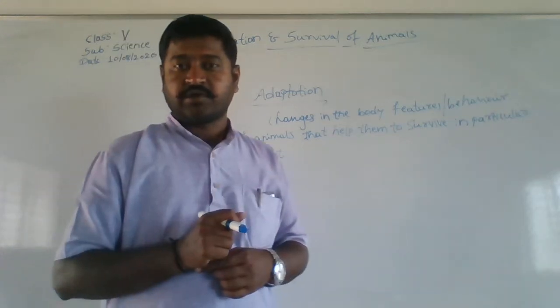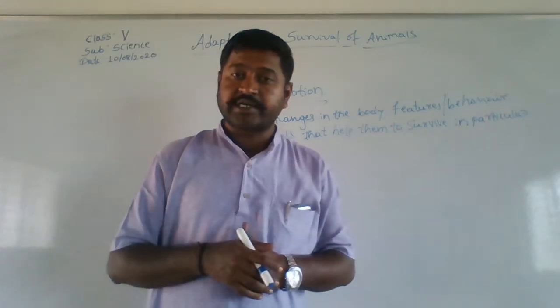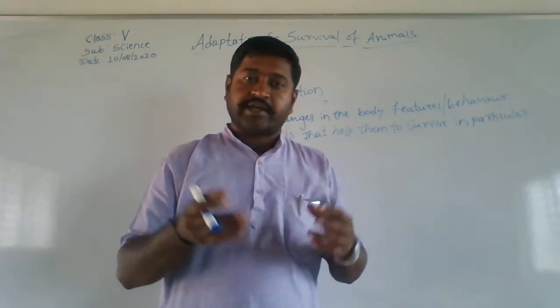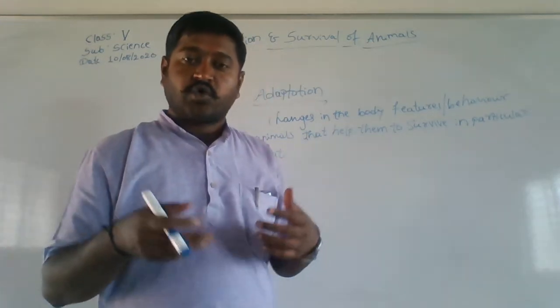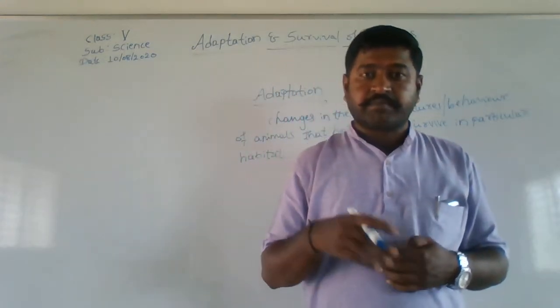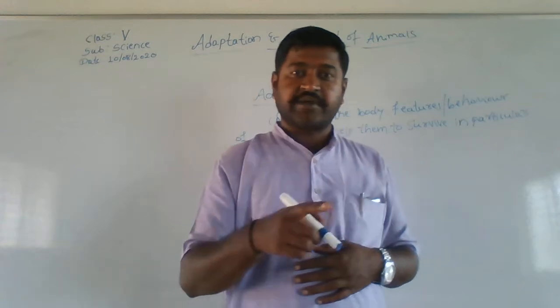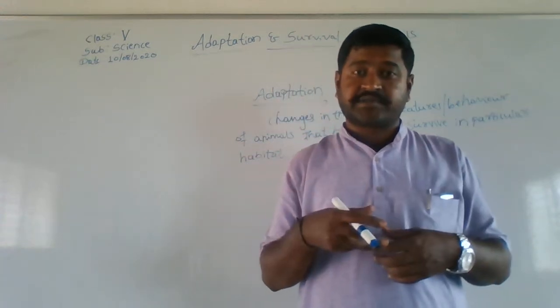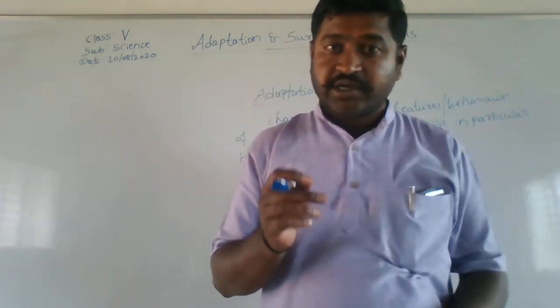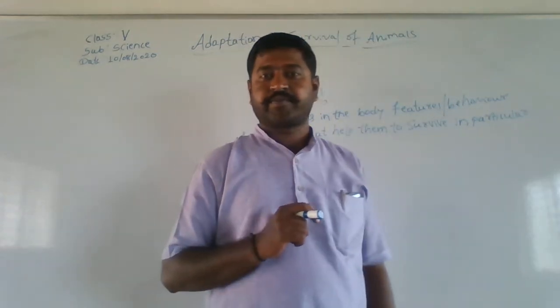So there are changes in the body features or behaviors of animals that help them to survive in a particular region. For example, the camel, which we all know is the ship of the desert. It drinks many liters of water at a time, and it can store it in itself so that whenever it is required, it will take it back.